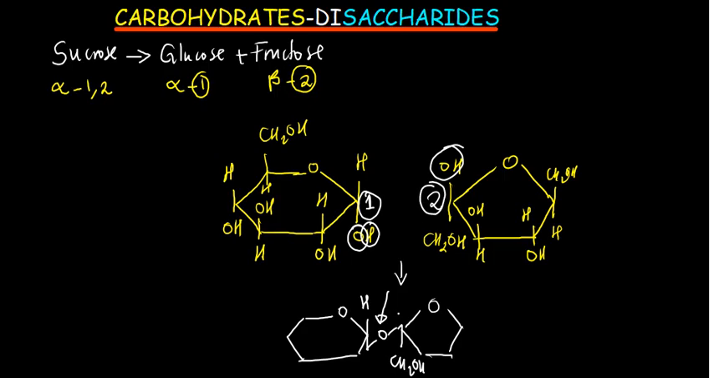And remember, please know what we are using. We are using alpha glucose and beta fructose. The bond formed is called alpha 1,2 glycosidic bond. That's the bond that is formed.